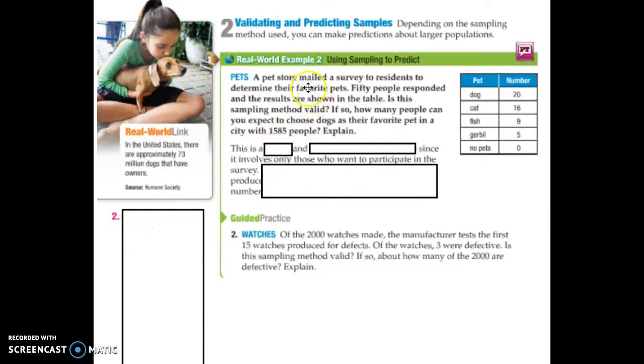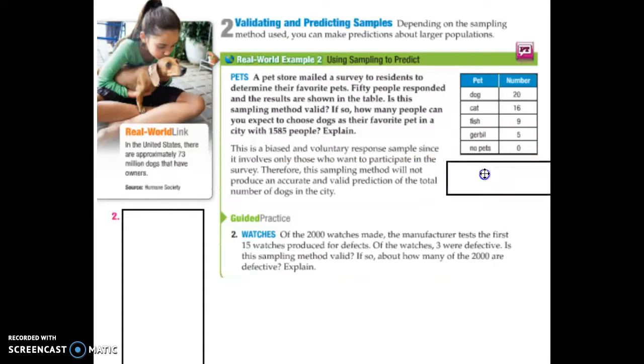All right, real world number 2. A pet store mailed a survey to the residents to determine their favorite pets. 50 people responded. The results are shown over here. How many do we expect can choose dogs as a favorite pet if the city had this many people? So if it's unbiased, we'll take the number of dogs over 50 because that's how many responded, and compare it to how many we think would be out of 1,585. But we all know, or should know, this is a biased sample. Why? Because they only got the responses from people that volunteered to do it. So it's a voluntary response.